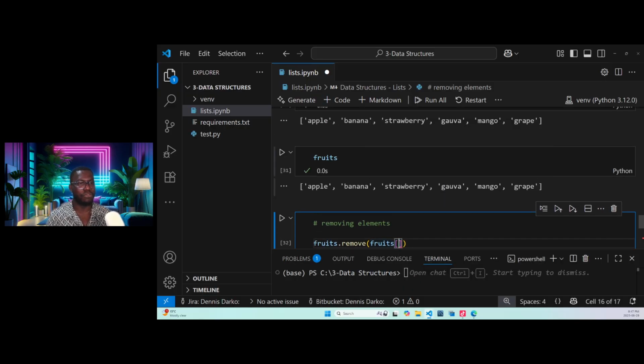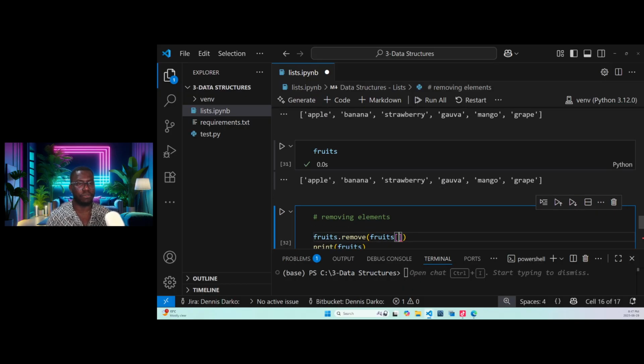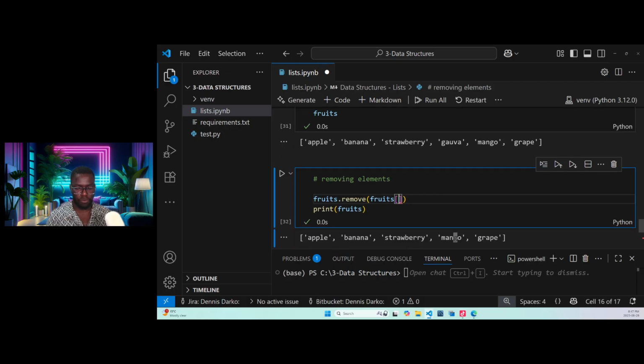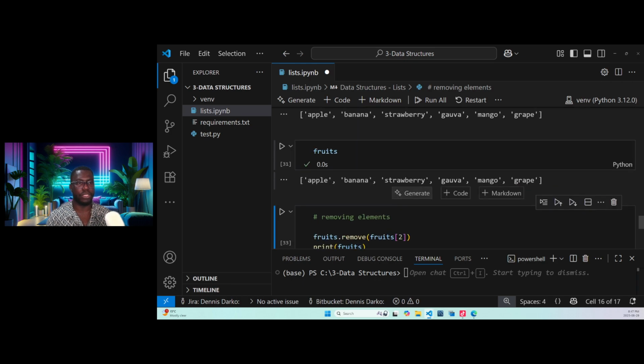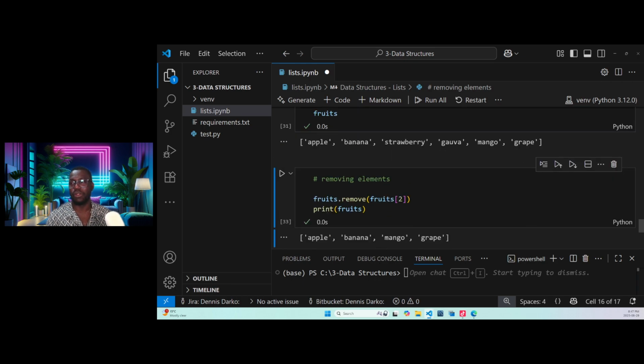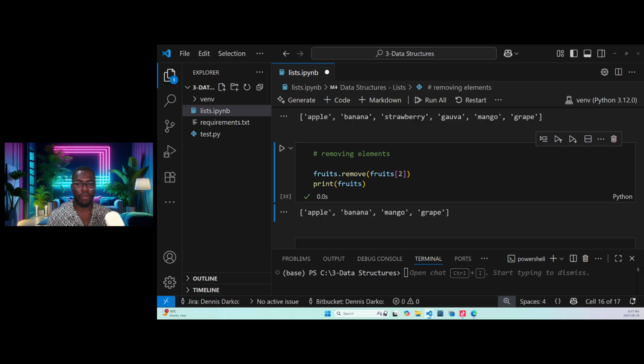So let's say we want to remove strawberry, which is index 0, 1, 2, index 2 like this. When we print fruit, you see strawberry is gone, but this is not proper programming. It's a good question though, can we remove with the index number? It's a good question, because I'm trying to teach you guys proper programming.